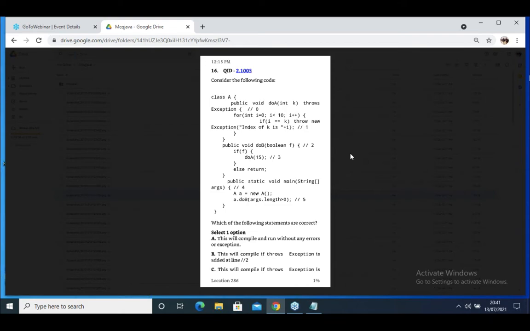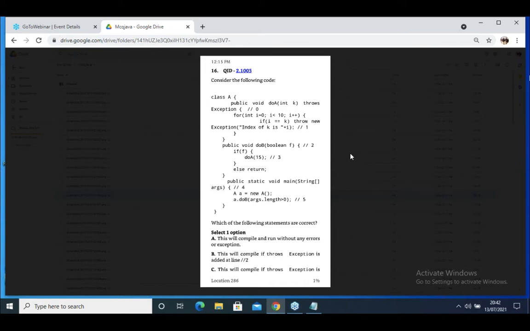Consider the following code. doA, doB, new object, doB they are calling. doA, doB, in the main method we are calling.